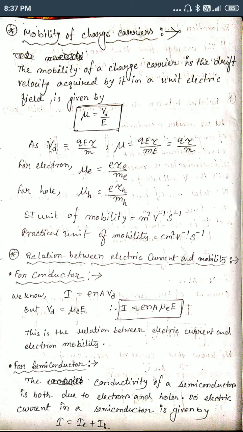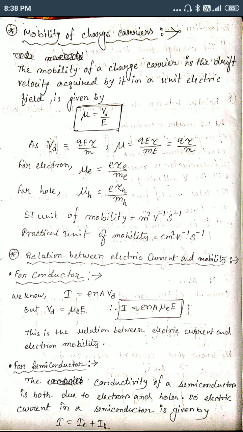Okay, so Vd equals q into E into tau by m. If we put the value of Vd, mu equals q into E into tau by m into E, so E cancels, and we get q into tau by m. Clear? For an electron, in place of q we write E, so mu E equals E into tau E by m, where m is the mass of the electron.